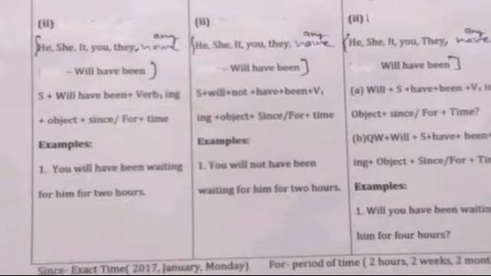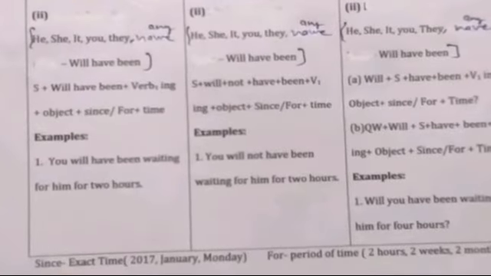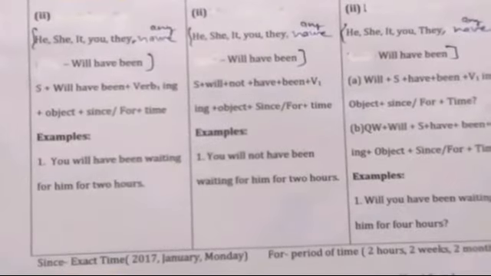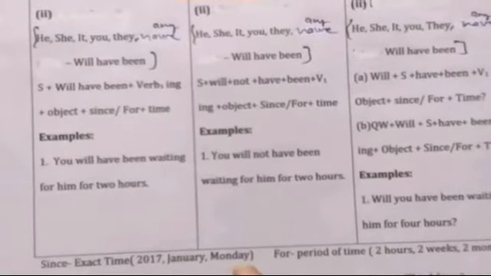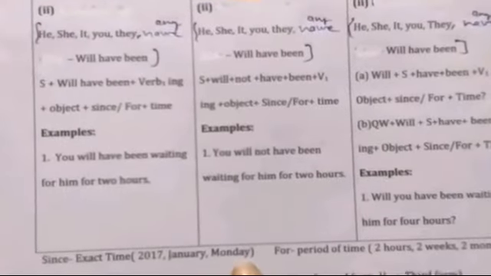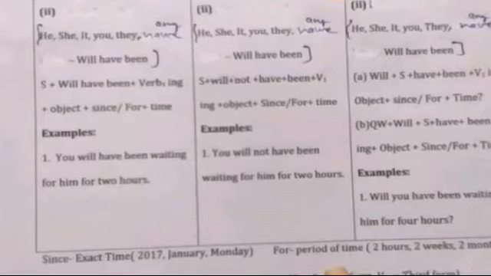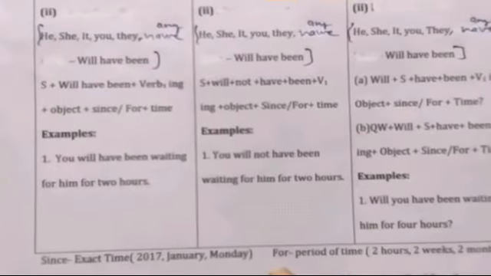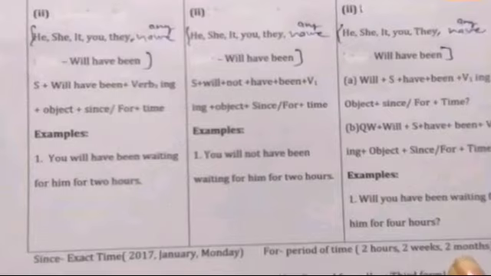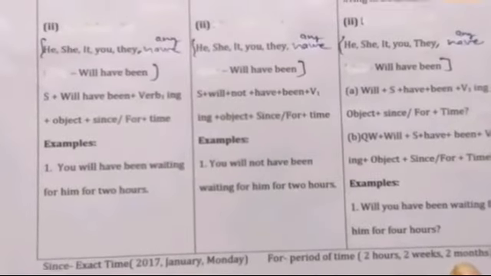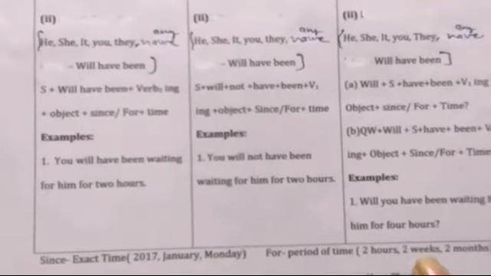Here is since, you can see here, exact time. We put since with exact time, for example 2007, January and Monday. And with a period or duration of time we put for, for example 2 hours, 2 weeks and 2 months. Okay, you are getting my point.